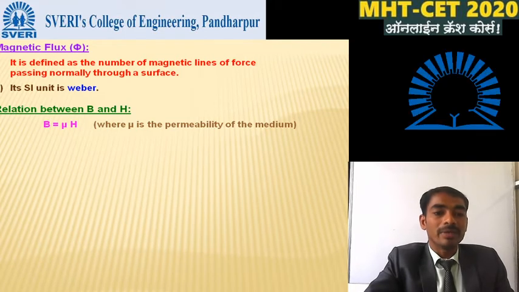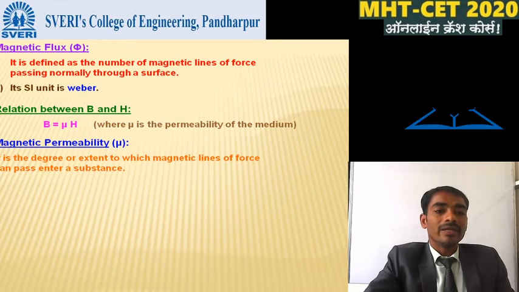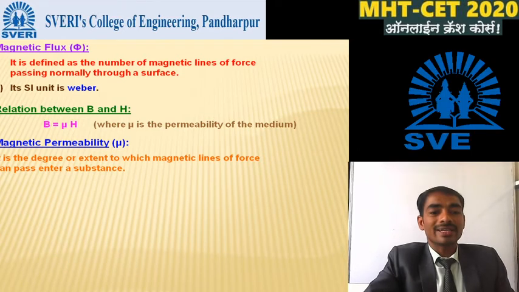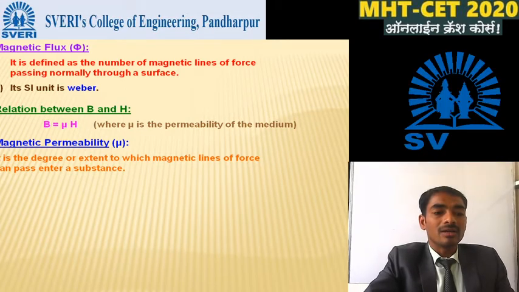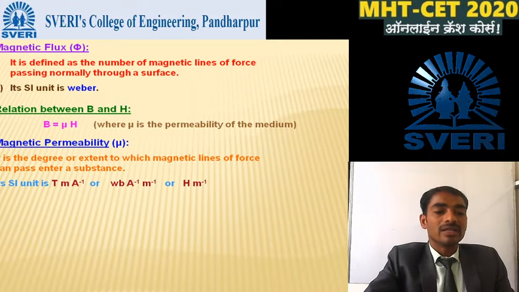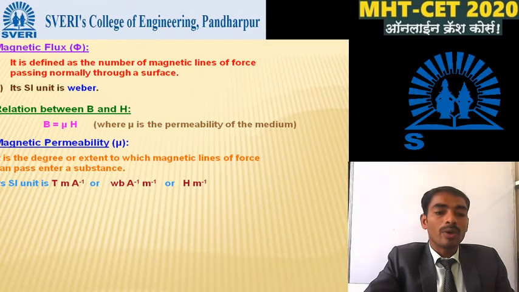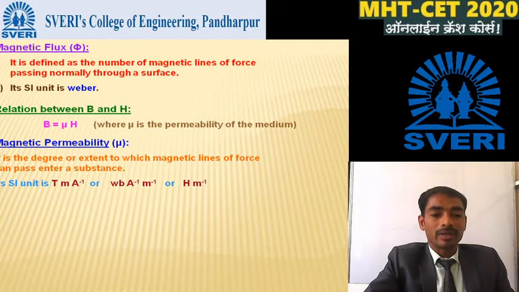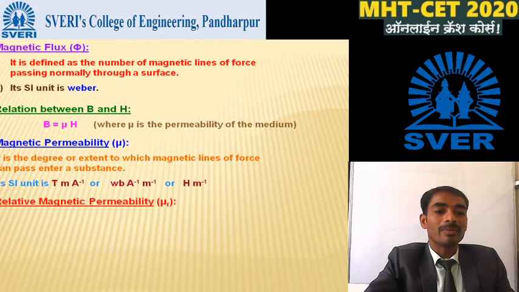Next we discuss the magnetic permeability mu. It is the degree or extent to which magnetic lines of force can enter a substance. Its SI unit is Tesla meter per ampere, or Weber per ampere per meter, or Henry per meter. So this is the SI unit of the magnetic permeability mu.